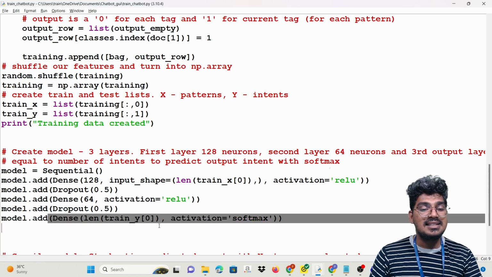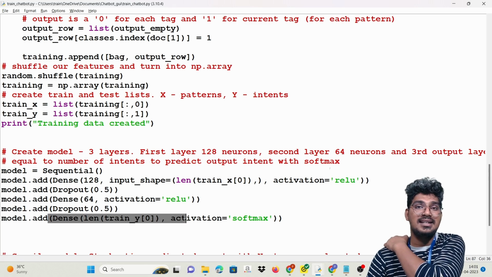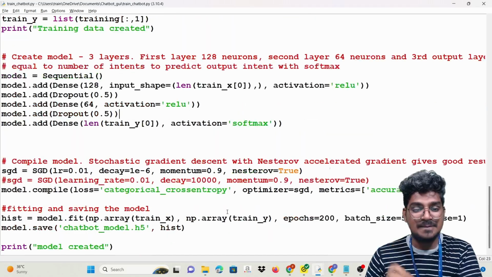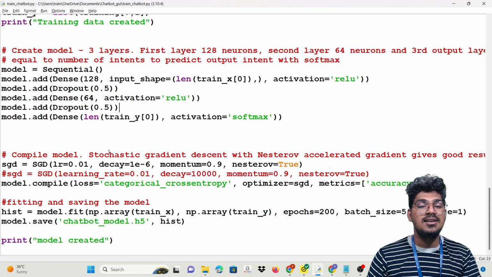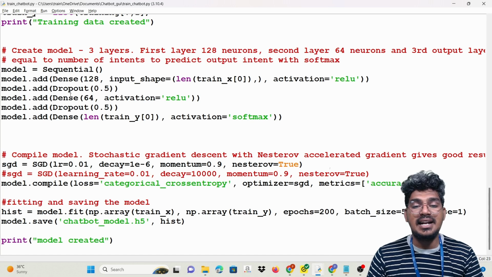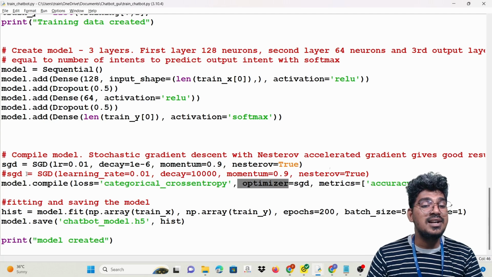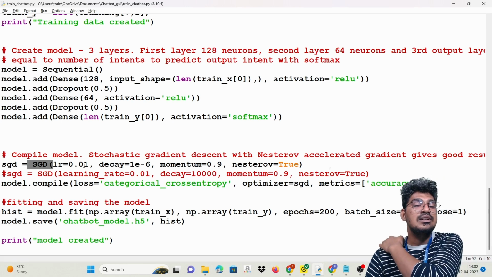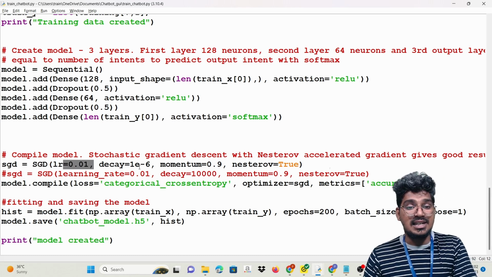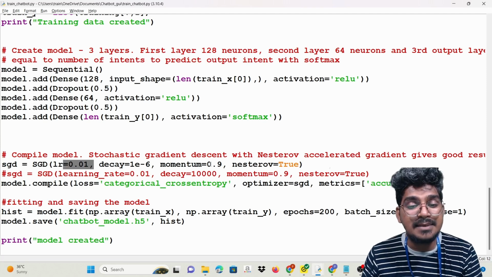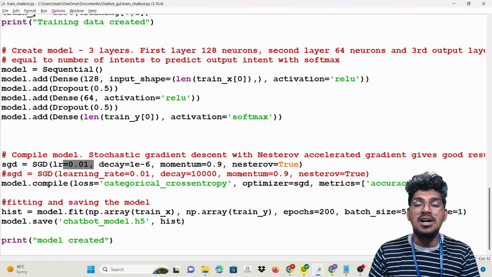And then the final dense layer, the length of y of 0 will be displayed. That is, the activation is softmax. Then compiling the model. That is the stochastic gradient descent with the Nesterov accelerated gradient. Here is the optimizer, so initially we need to define it. So SGD, with learning rate 0.01, decay is the learning rate 1e-6, momentum 0.9, and Nesterov is true, and you can see it here, model.compile.